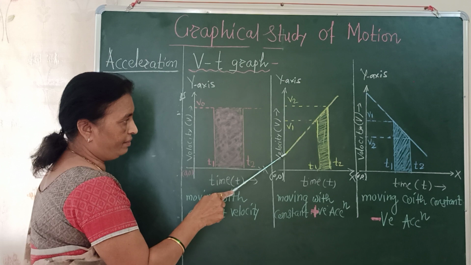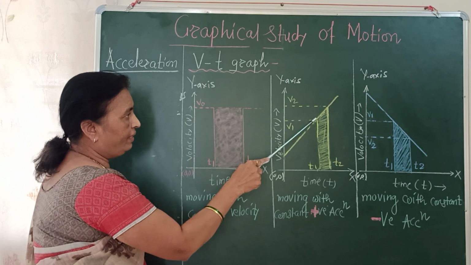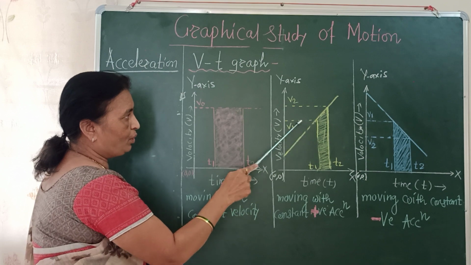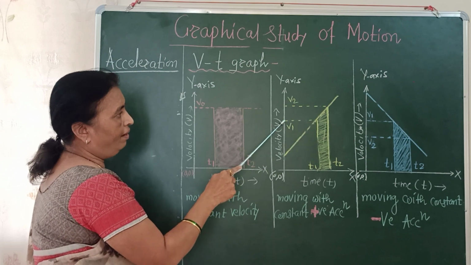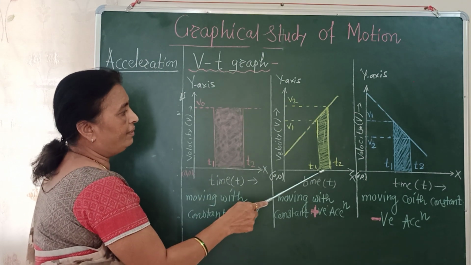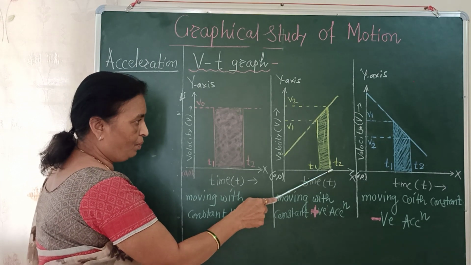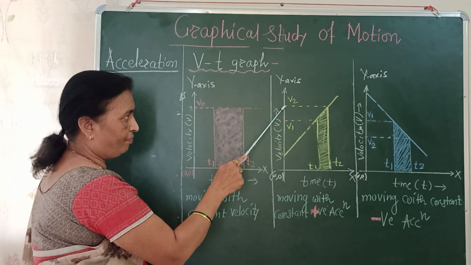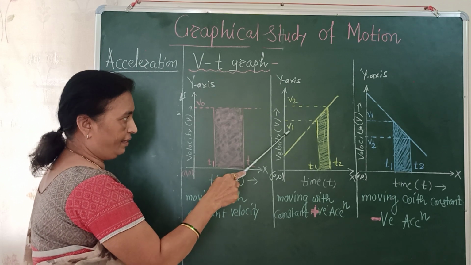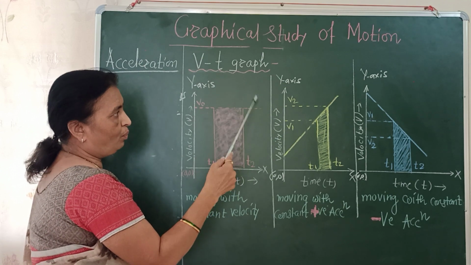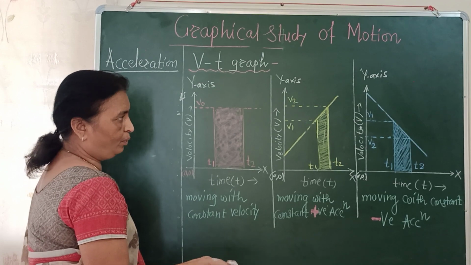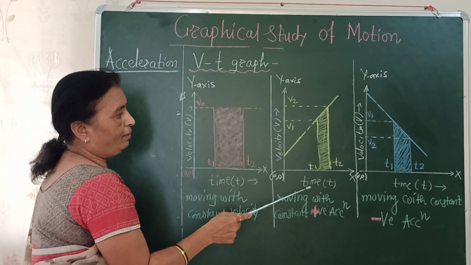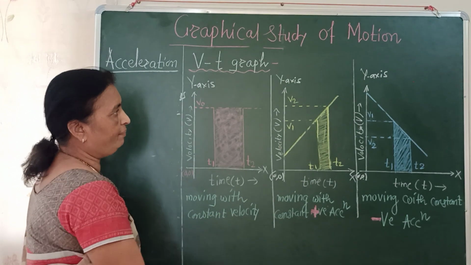Suppose the particle starts moving with a certain velocity. During its motion, at time instant t1 the velocity of the particle is v1. As time goes on changing, at time instant t2 the velocity of the particle is v2, and v2 is greater than v1. When the slope of the graph is calculated, the slope is y2 minus y1 divided by x2 minus x1.